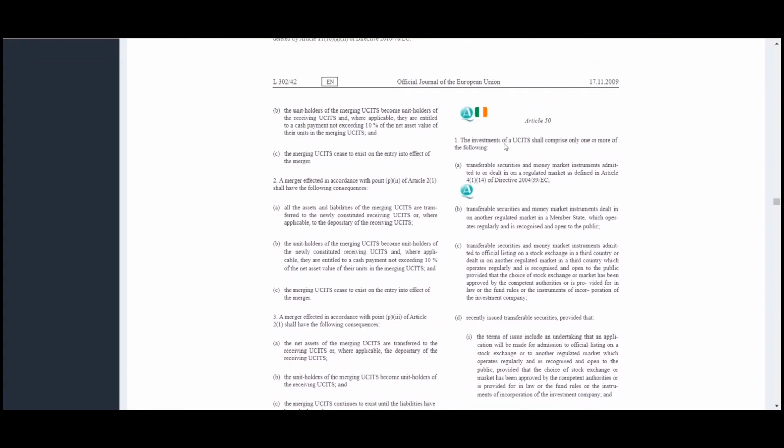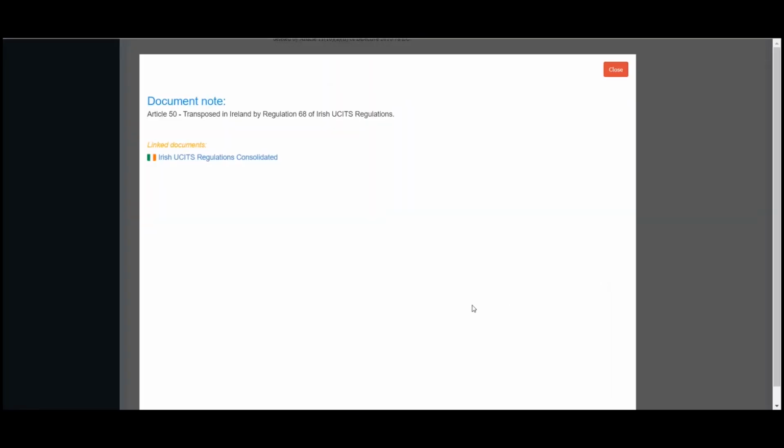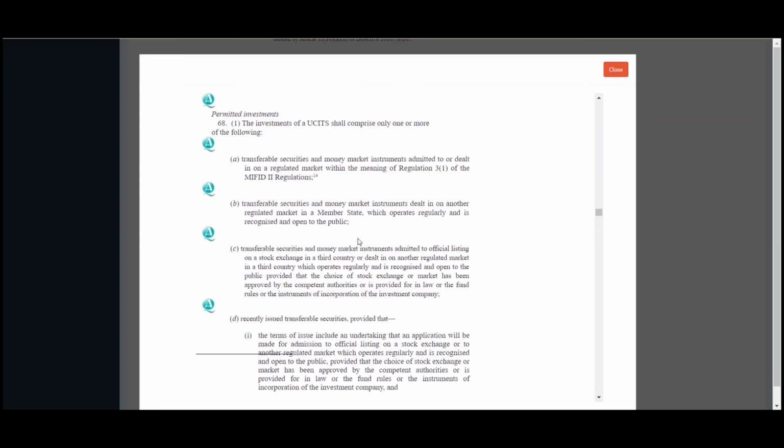But if we were to go back up to the beginning of Article 50, where I said you see this flag, we want to know if there's anything in Irish law or Irish guidance that also deals with UCITS use of financial derivative instruments. So we can see that it's linked to Regulation 68 of the Irish UCITS regulations, which transposes Article 50.